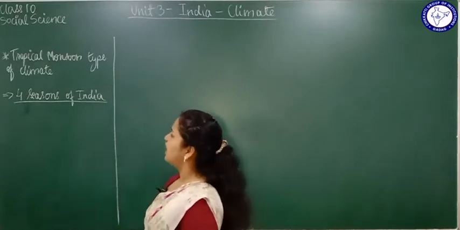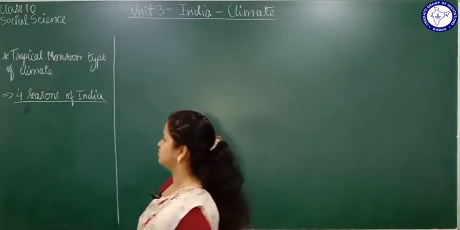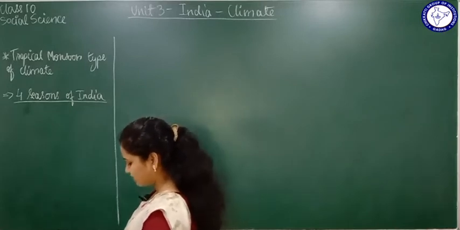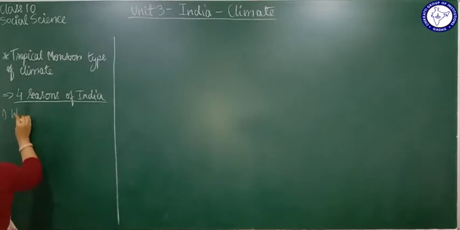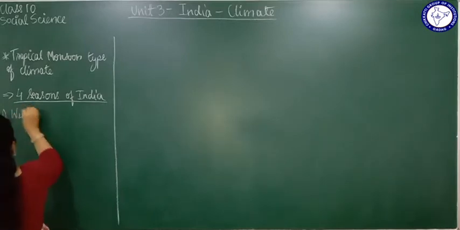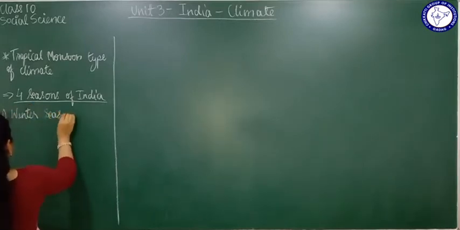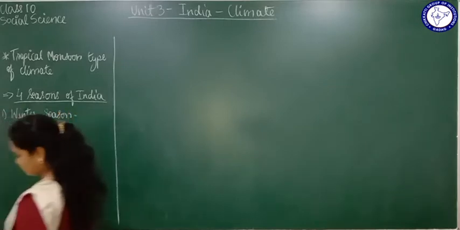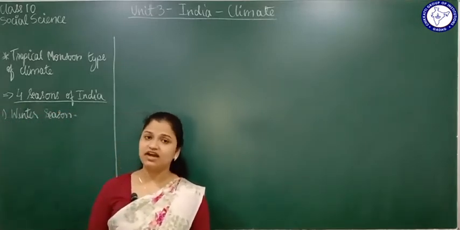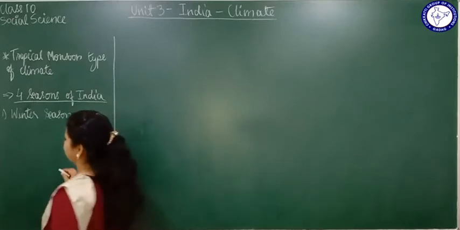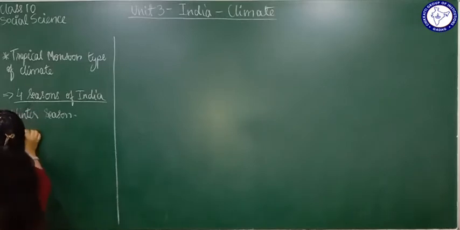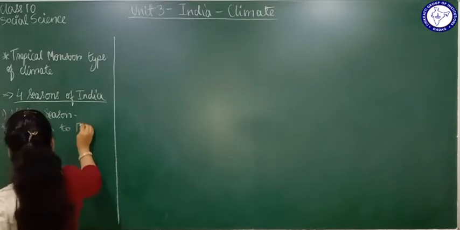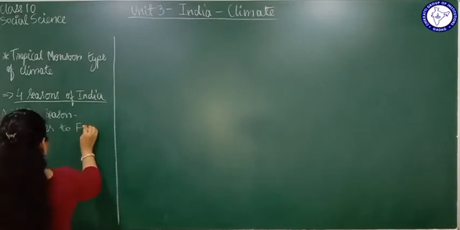Let's move forward and learn about the 4 different seasons of India. So first of all, let's start by learning the winter season. The first season we'll talk about is the winter season. So from when to when do you see winter season? Winter season in India is from December to February. It starts in the month of December and lasts up to the month of February, right?